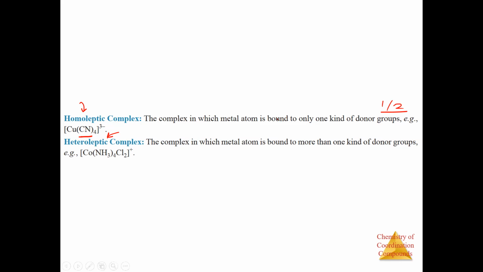Now, please don't be such a student who goes into examination and doesn't even know these two simple lines. Even though they are not very much related, these are just factual information, but please remember that for homoleptic, you will have the same or one kind of donor groups, and if you have more than one kind of donor group, then it will be heteroleptic.